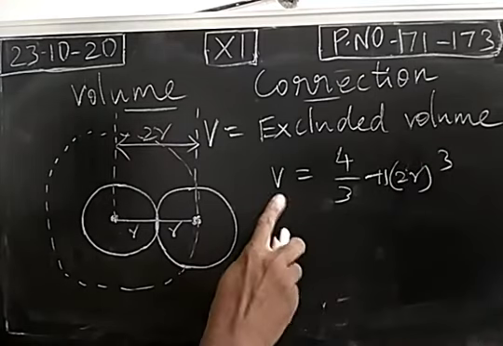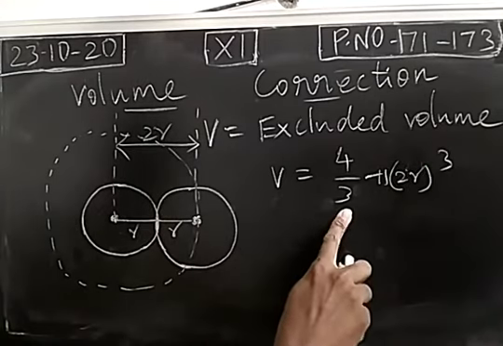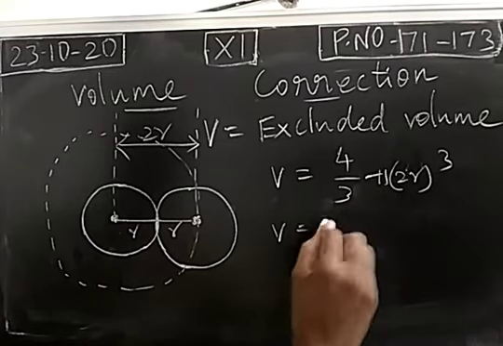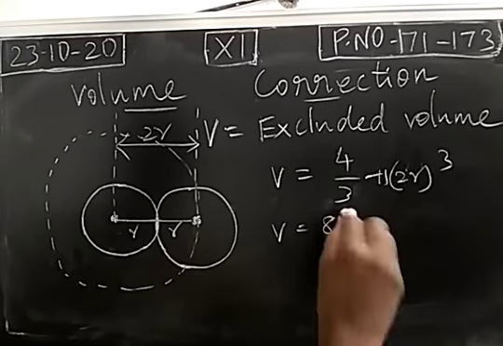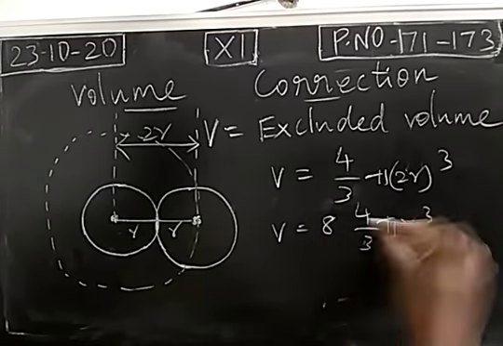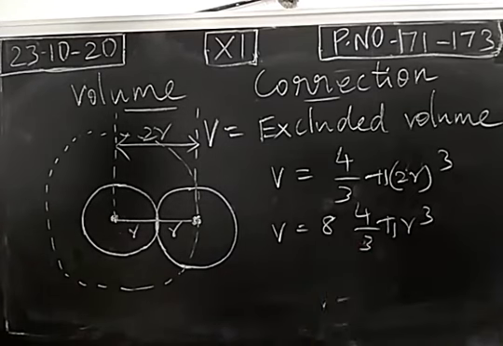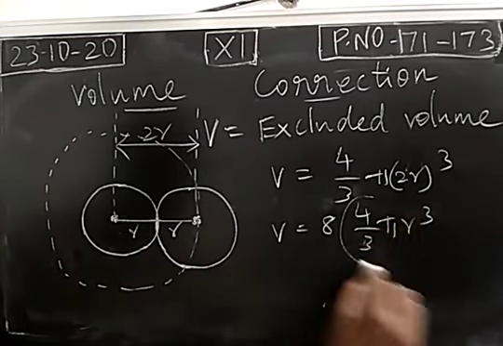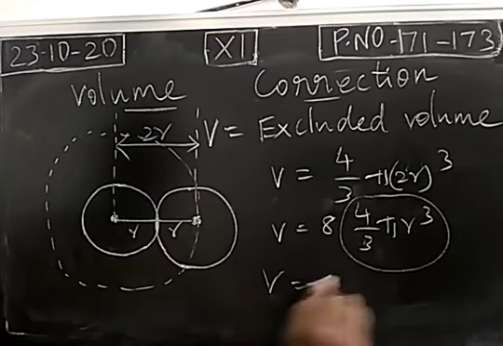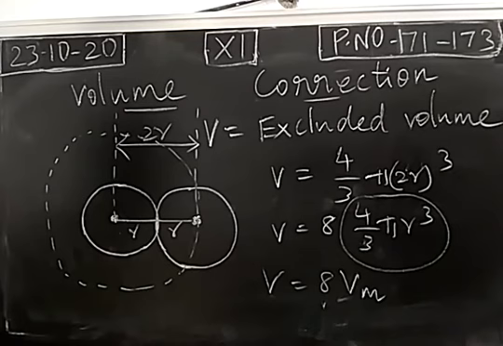So excluded volume of two gaseous molecules is equal to 4 by 3 pi (2r) cube, so 8 times 4 by 3 pi r cube. And this is the volume of a sphere. So V is equal to 8 Vm.